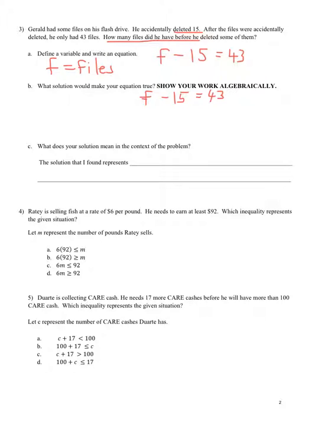And I need to undo that minus 15, so I have to do a plus 15 and a plus 15, and I'm going to get F equal to 58, and that's 58 files.